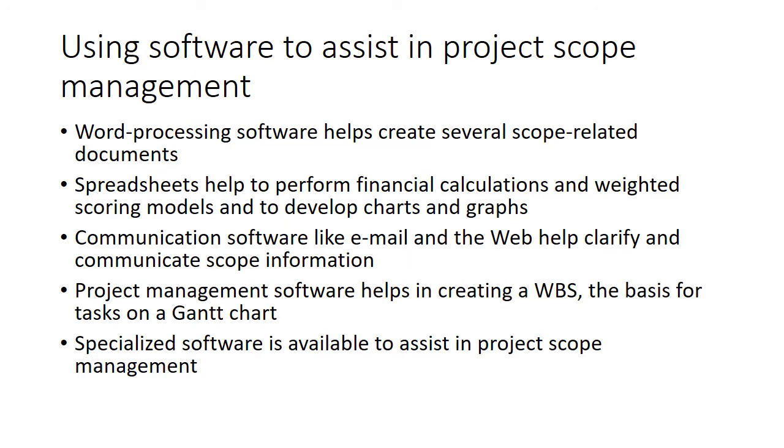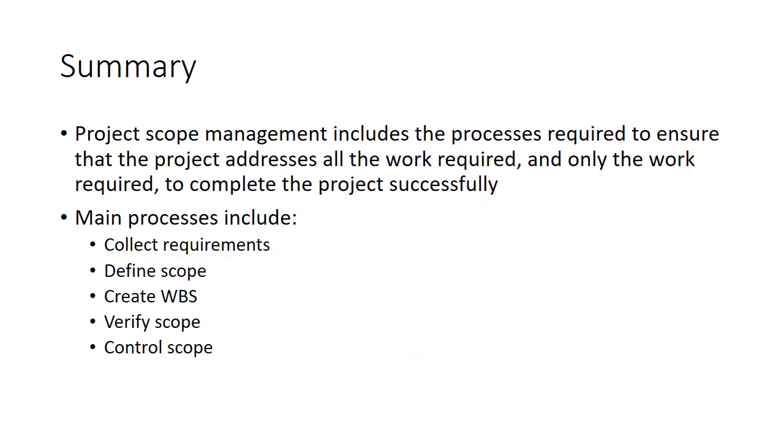And some software like Microsoft Word can be used to write documents. Spreadsheets can be used to do financial calculations. Communication software like email can be used. Or today we have social media apps like Telegram or Viber. So we use Microsoft Project for drawing this project Gantt. So that's about the scope statement. Mainly the process is to collect the requirements, define the scope, create a work breakdown structure, verify with the stakeholders whether this is exactly what we need, get the scope verified, and keep controlling the scope.